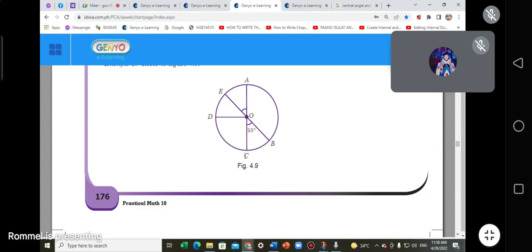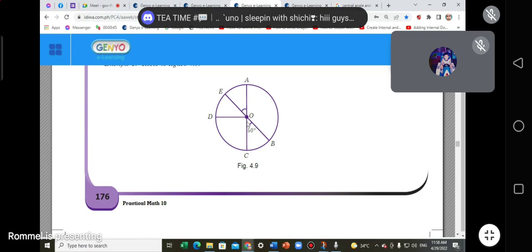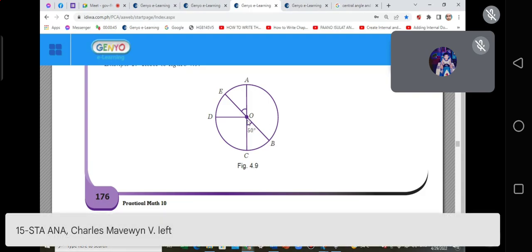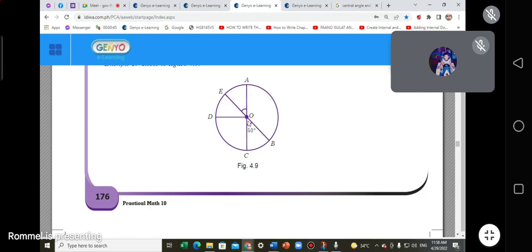It intercepts. Alam niyo ba yung intercept? You see this one, no? The definition of a central angle is that its vertex is in the center of the circle and its endpoints are on the circle. It has a radius actually. Sorry, its chords ba ito?